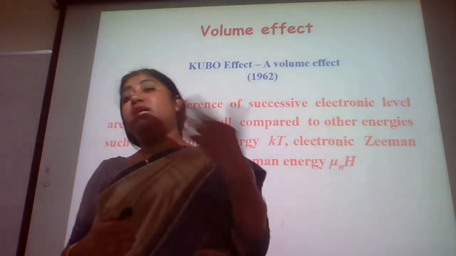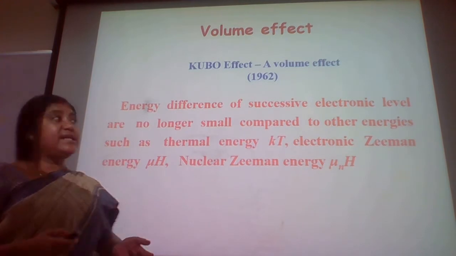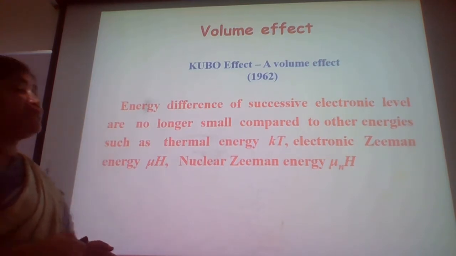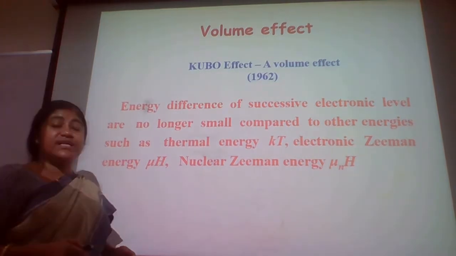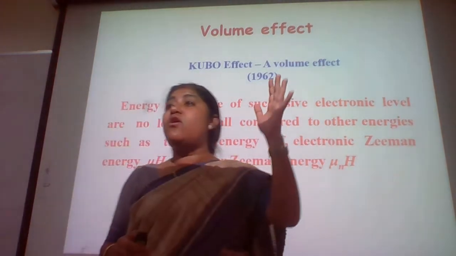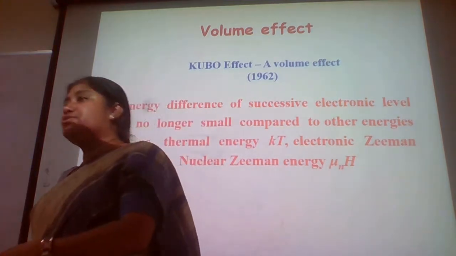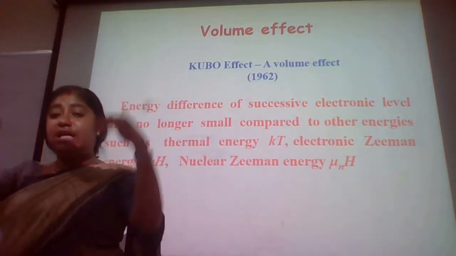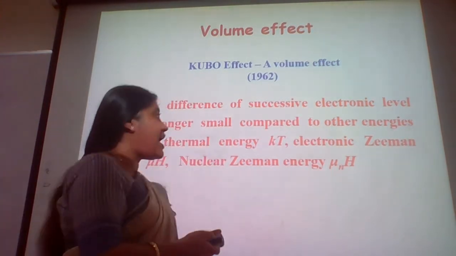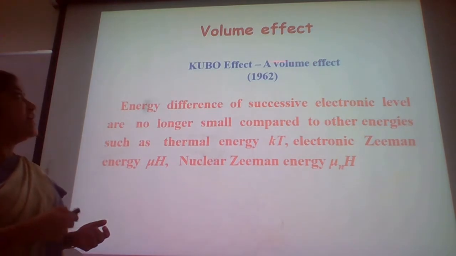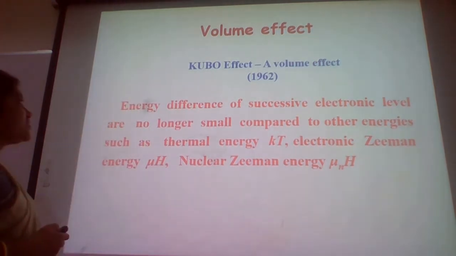The transitions of the electrons through the energy bands are highly affected, and this effect we call the Kubo effect, which was given in 1962, long back, but they did not understand that it would work at the nano scale too. But when we miniaturized the size, we saw that these Kubo effects drastically changed the electronic band structures.